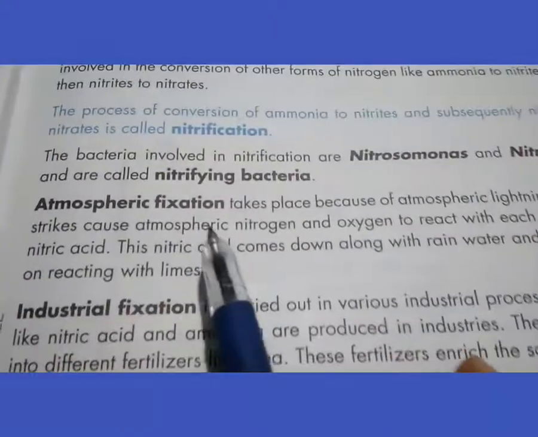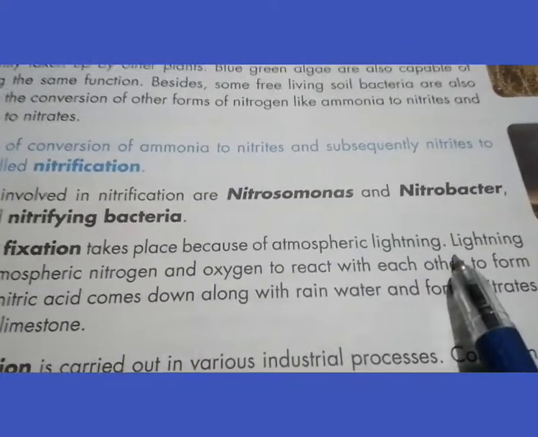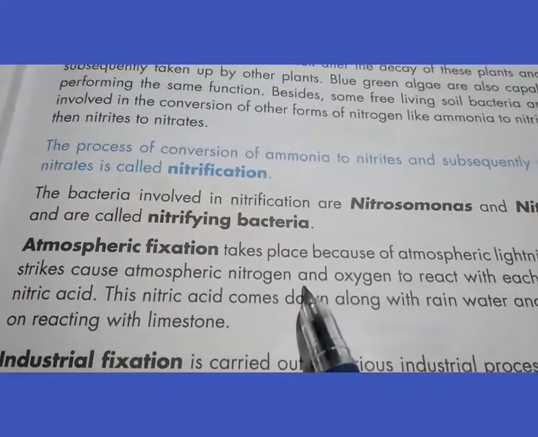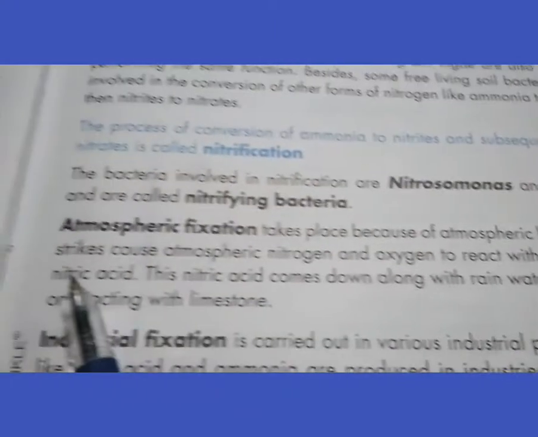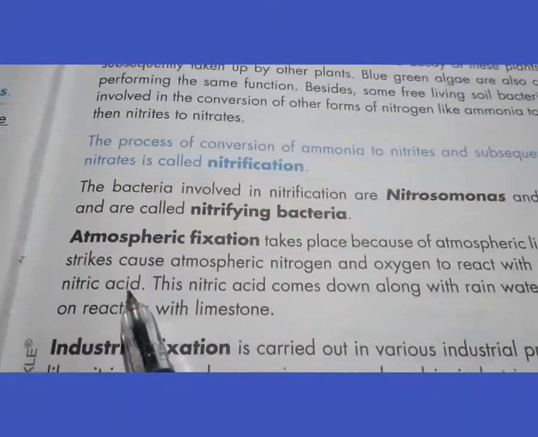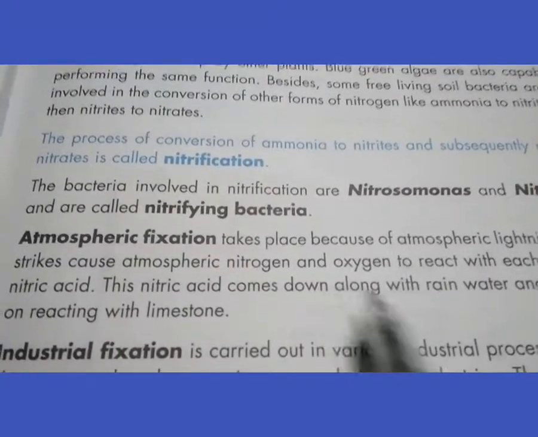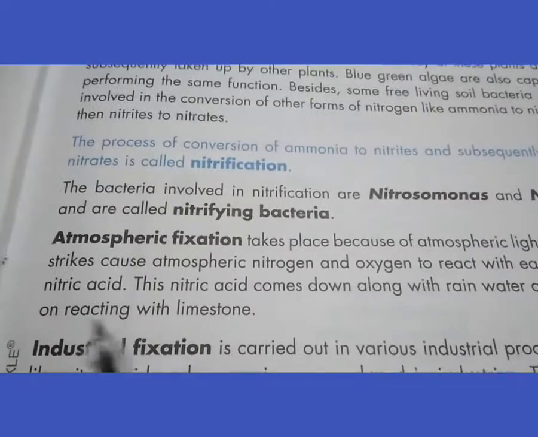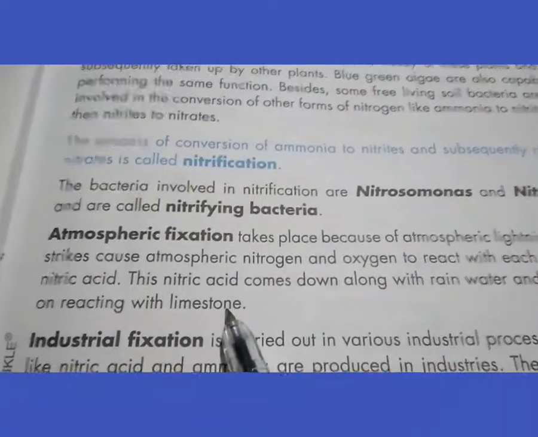Secondly, atmospheric fixation. It takes place because lightning strikes cause atmospheric nitrogen and oxygen to react with each other to form nitric acid, HNO3. This nitric acid comes down along with rainwater and forms nitrates on reacting with limestone, and in this way it is usable.